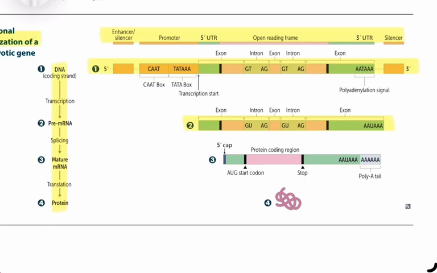Step 3. The result is mature messenger RNA, mRNA. This includes a 5' cap, the protein coding region that begins with an AUG start codon, continues through the open reading frame, and ends at a stop codon. Following this, there is a 3' untranslated region with a polyadenylation site, leading to the addition of a poly A tail. Step 4. The mature mRNA is then translated into protein.